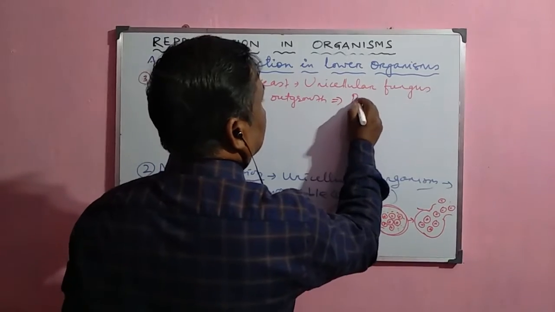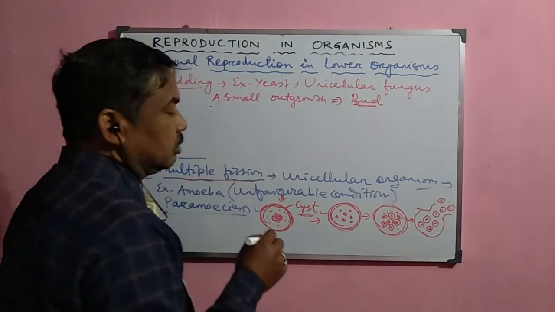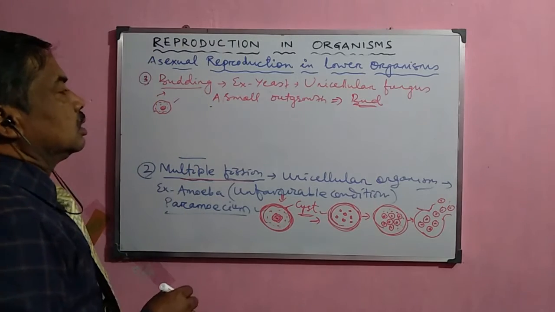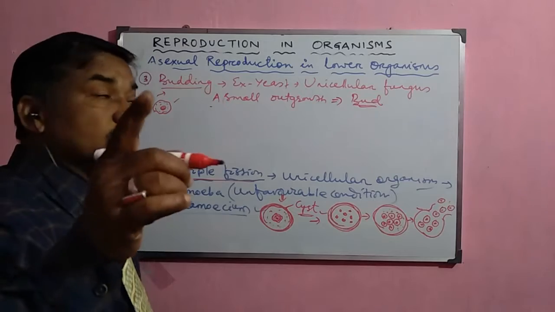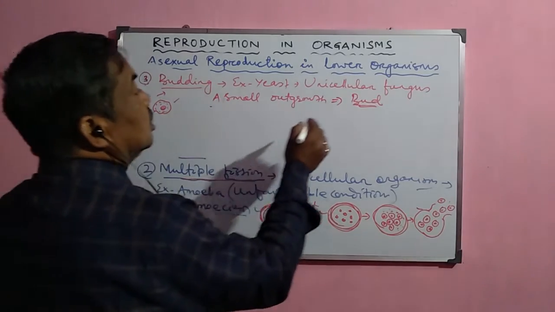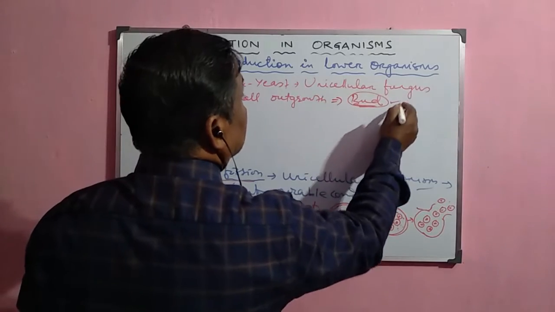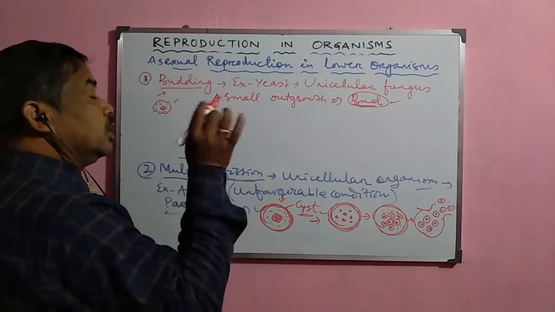This small outgrowth is called a bud, and this small bud gradually grows in size and detaches from the mother cell to produce the new organism. That process of formation of a new organism from the mother organism is called budding.